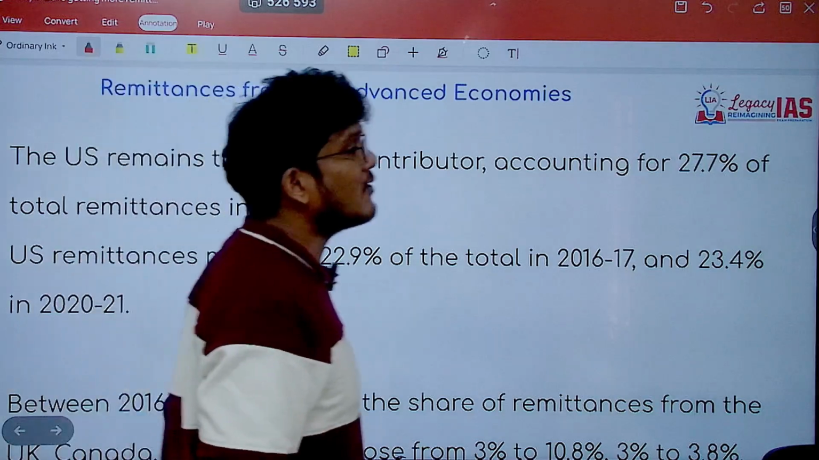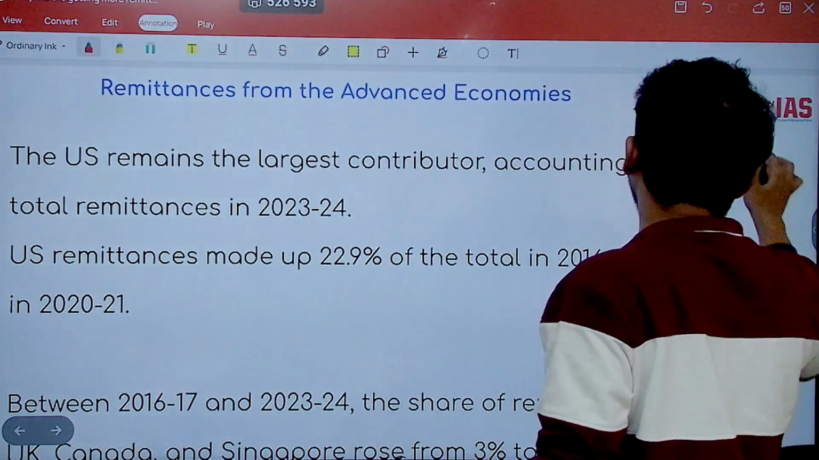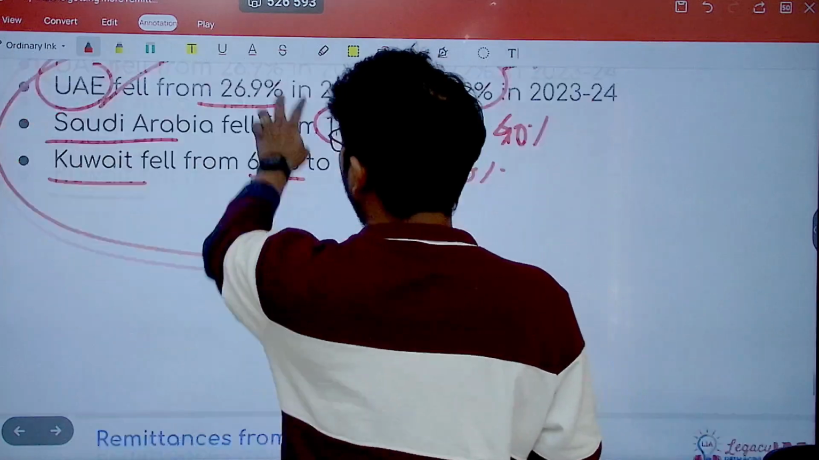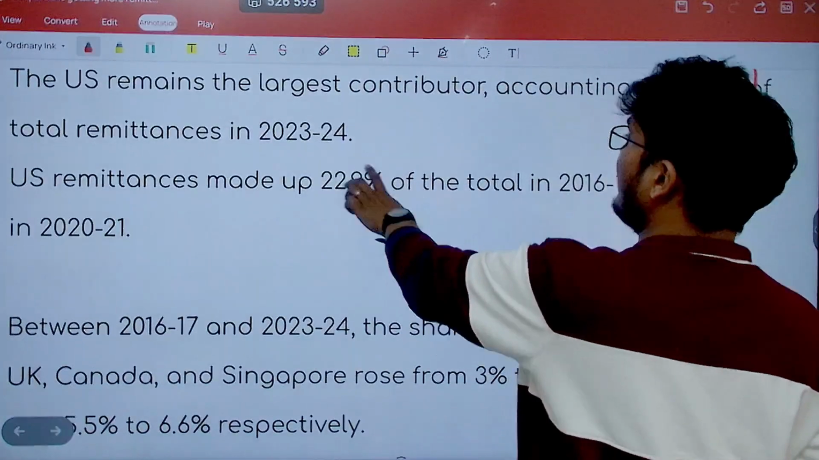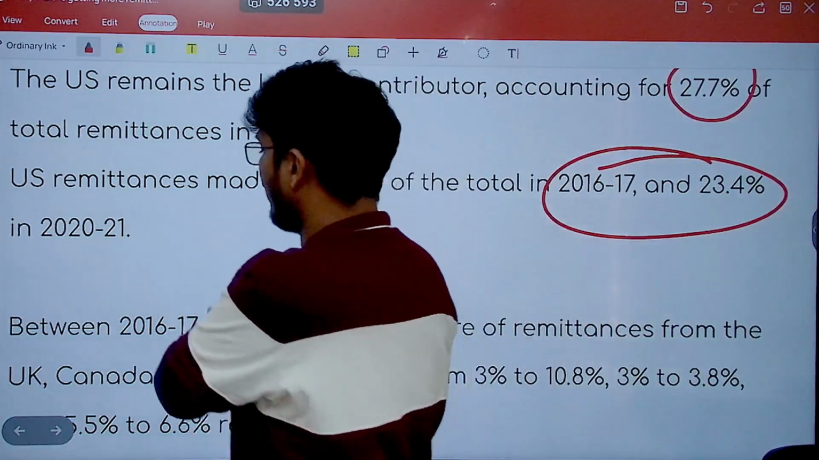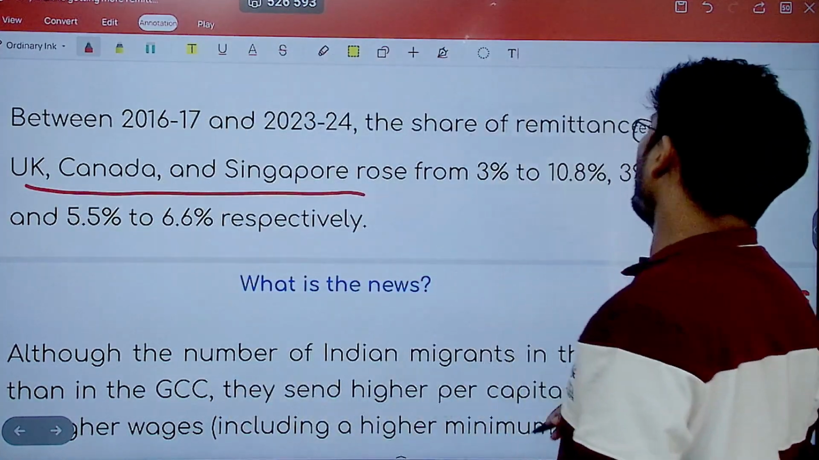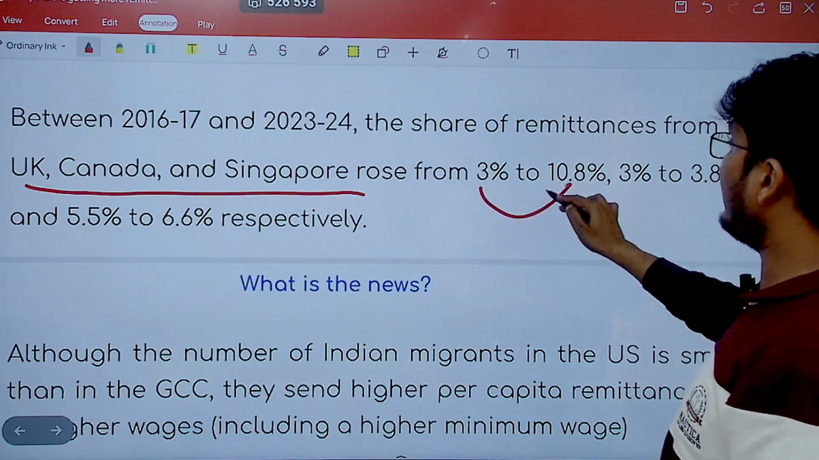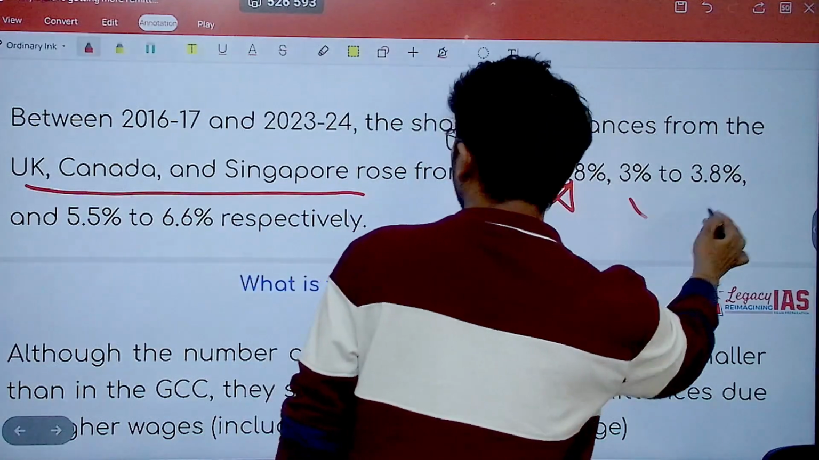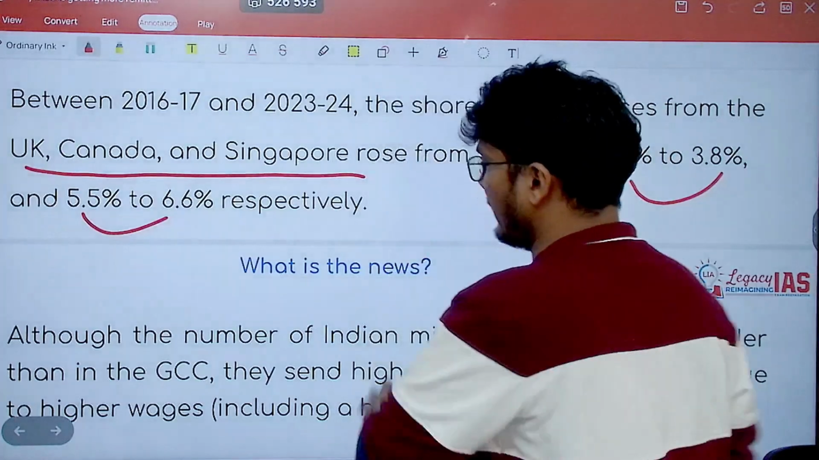Now what about the remittances from the advanced countries? Of course it has increased. US remains the largest contributor, accounting for close to 28%. So of course it has overtaken UAE, close to 28% in 2023, and previously if you look at 2016-17, it was just 23.4%. In the same manner, if you look at UK, Canada and Singapore, you will realize that UK has gone from 3 to 10.8%, means it has become 3 times. UK has seen a drastic increase.